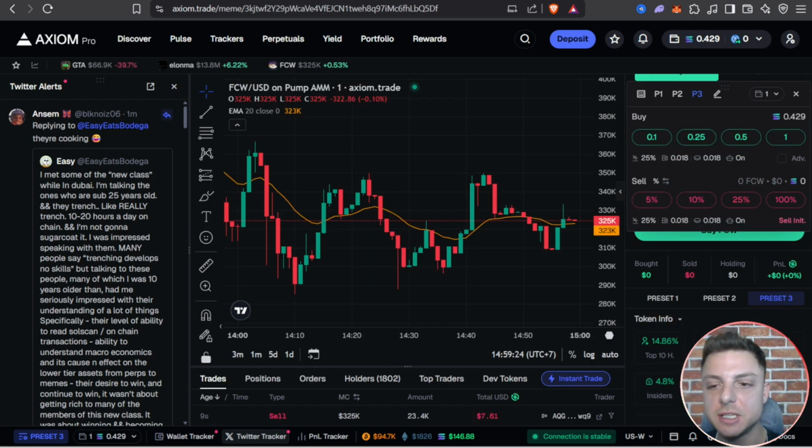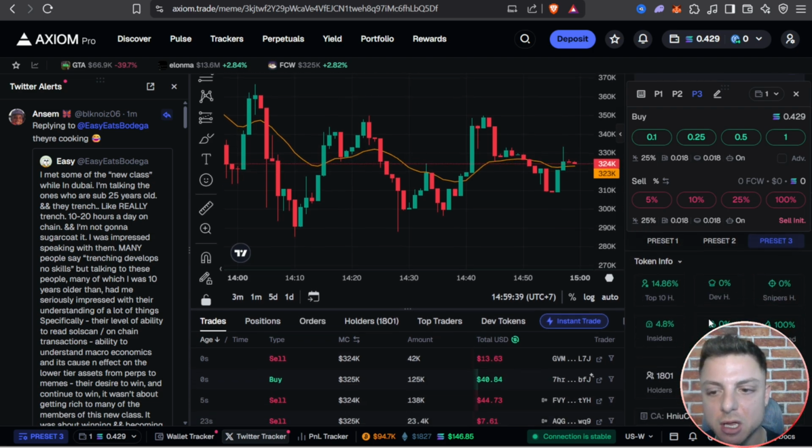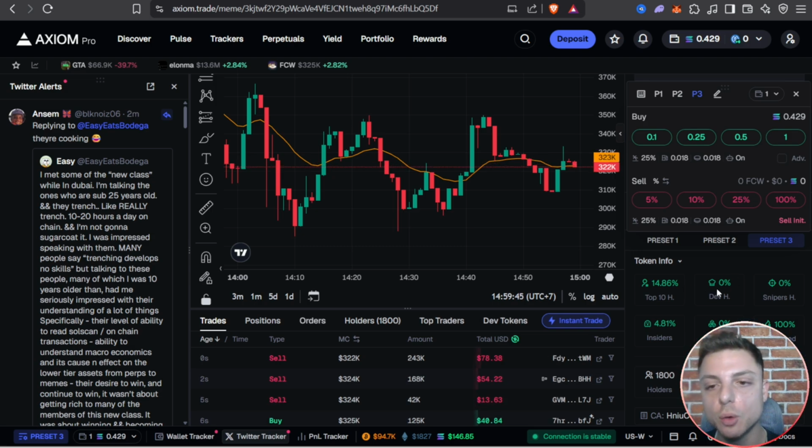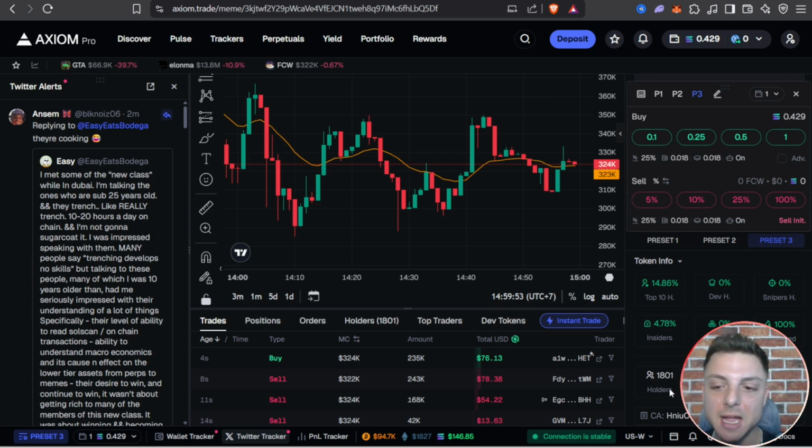Once you have entered into a trade, you'll be given all the information like the exact amount of dollars that you bought for, the exact amount once you sold, how many you're currently holding, and your total profit right now. One thing that I do like as well is this token information, where we're able to see the current top 10% of holders, if the developer is holding any tokens, how many snipers currently hold, the percent of insiders, bundlers, and also is the liquidity pool burnt, how many traders are currently holding the token as well.